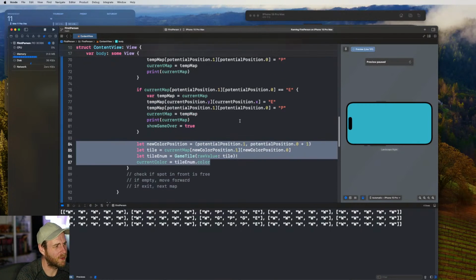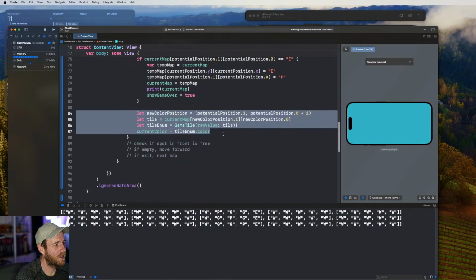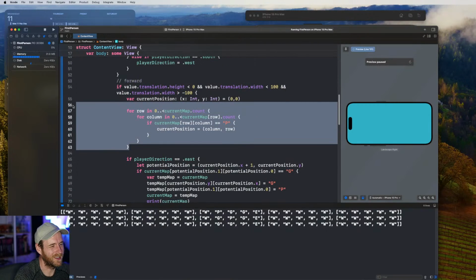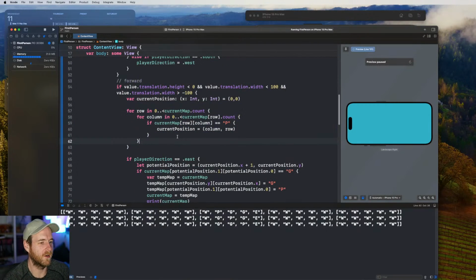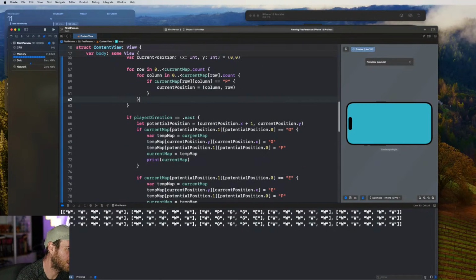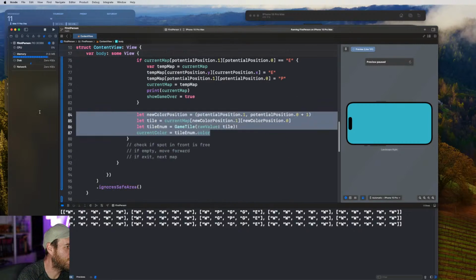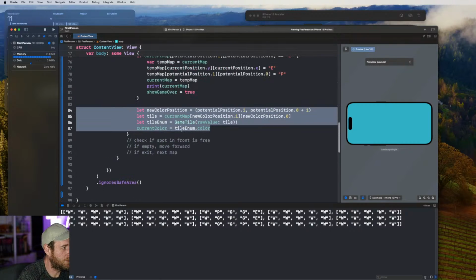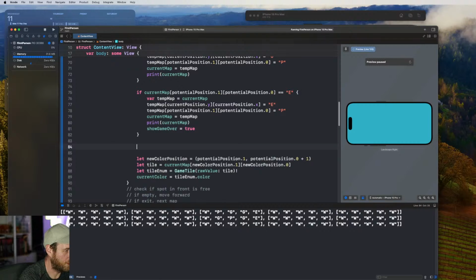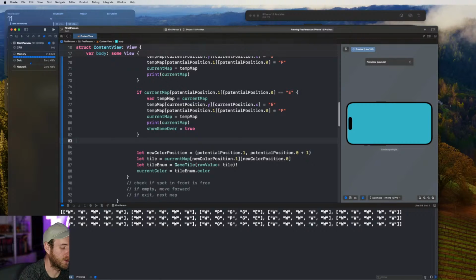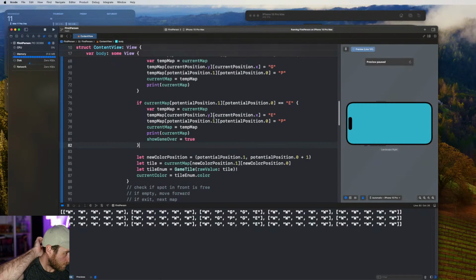There's gonna be some duplicated code, I think. Putting it in here saves a bit of performance, but it's not like we've got arrays with millions of items that we're looping over, so it's probably fine to do it multiple times each tick of the game. I'm not too concerned with that. So what I will do is move this down to another function, put this in that function as well, and then we'll just update the current color. We'll call the function here, like update color or something, and we'll call that at the start, when on appear as well.